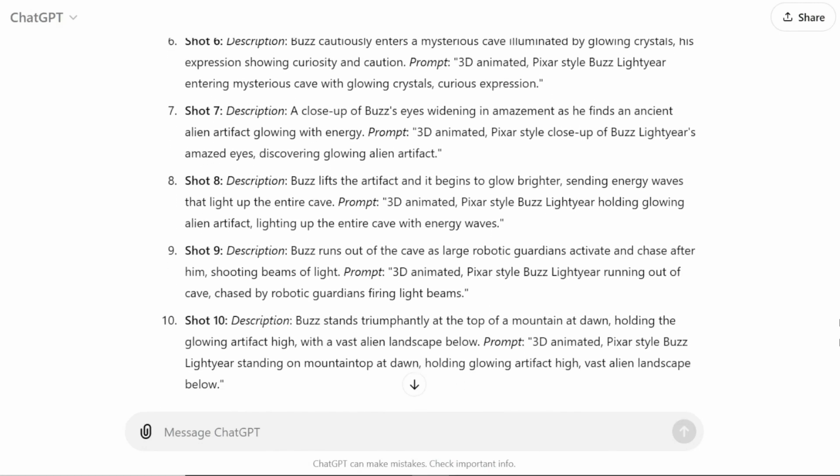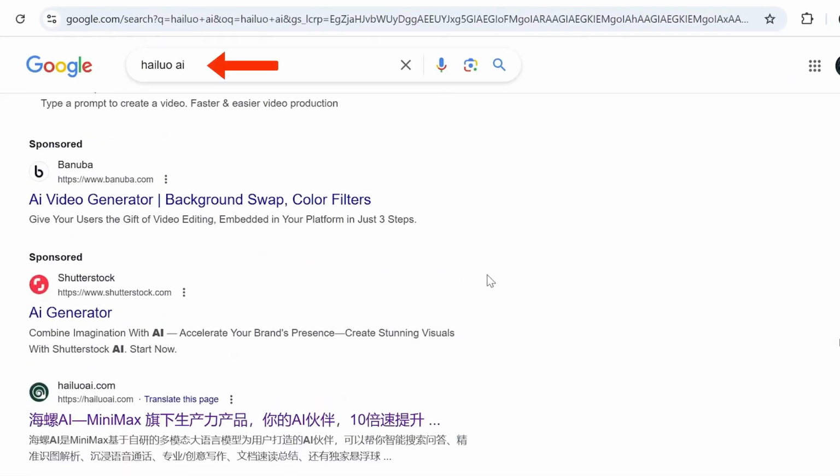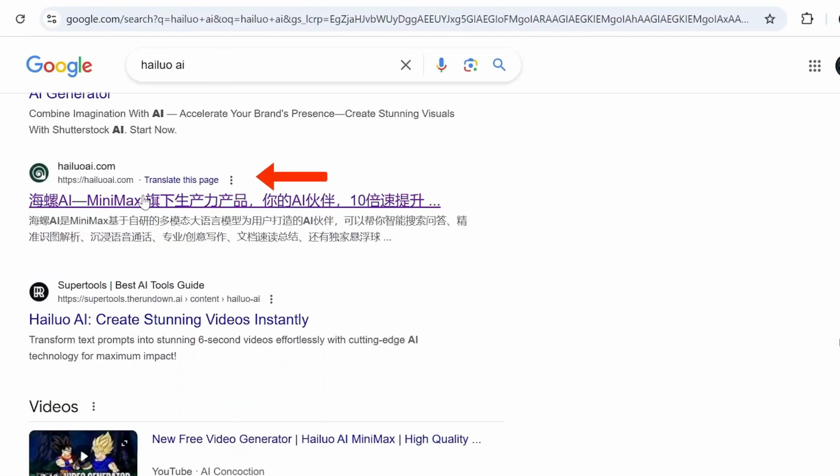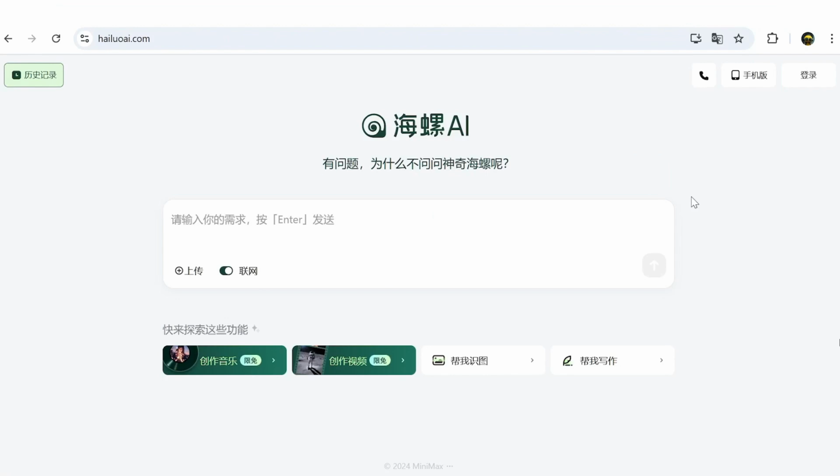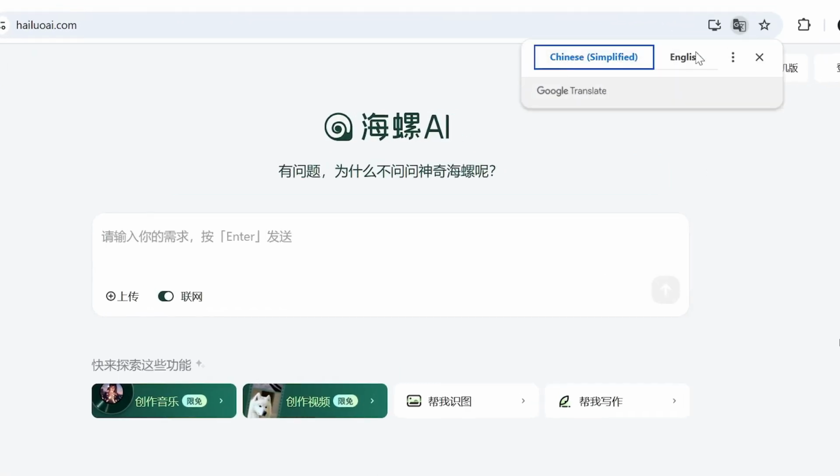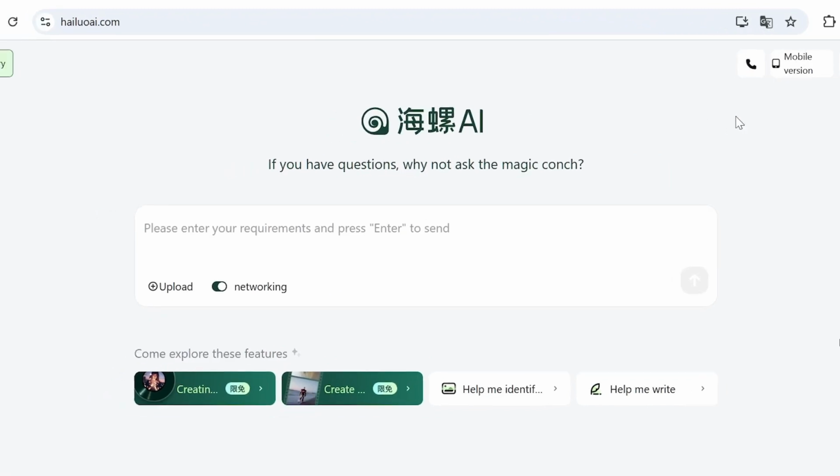When you search for Hailuo AI on Google, you'll find a website entirely in Chinese. Click on it to enter the site. While the primary language is Chinese, we can use Google Translate to make things easier. On the homepage, you can ask the AI any questions, but we'll focus on its main features.